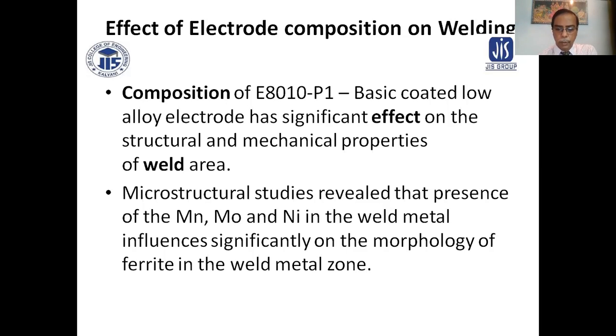So the material composition, the different metals, alloys, and the electrode definitely have significant influences on the welding characteristics.